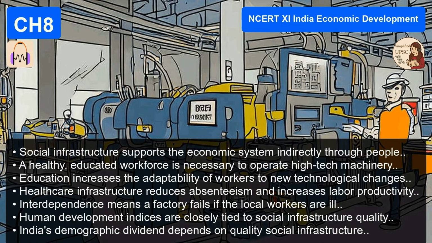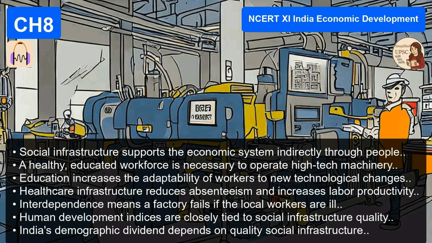The text gives a specific example of this interdependence. It says you need healthy people, which is a result of social infrastructure, to work in the factories that are powered by electricity, which is economic infrastructure. You can't separate them. If you build a high-tech factory in a region where everyone is sick with waterborne diseases and illiterate, that factory will fail. It will have no workforce.